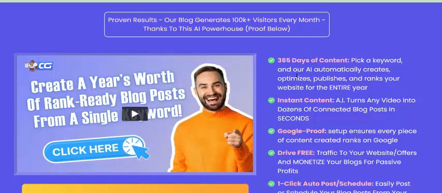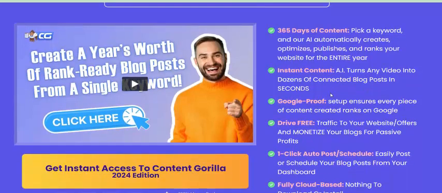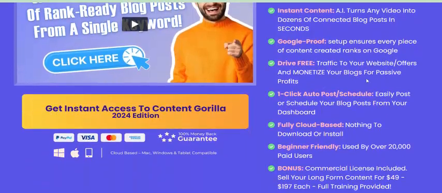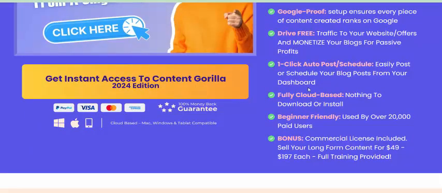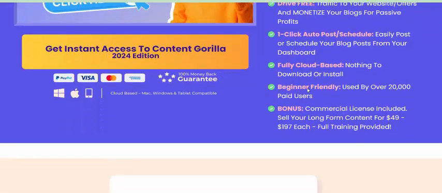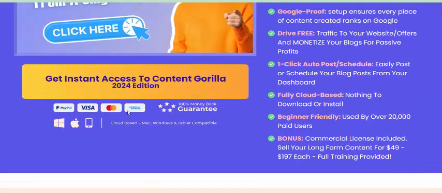365 days of content. Pick a keyword and the AI automatically creates, optimizes, publishes, and ranks your website for the entire year. Now let's see. Instant content: AI turns any video into dozens of content pieces and blog posts in seconds, with Google Drive, free one-click auto post, full done-for-you, and a beginner-friendly bonus.